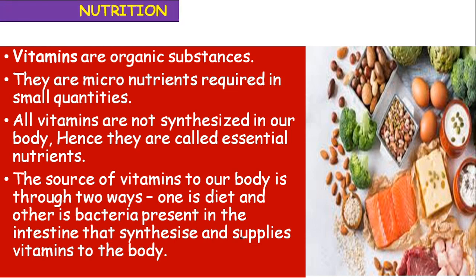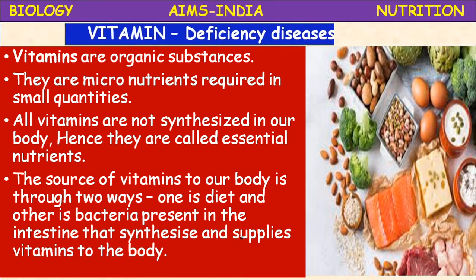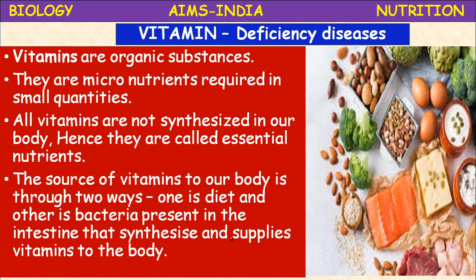Next, vitamins. Vitamins and vitamin deficiency diseases. What are vitamins? Vitamins are organic substances. They are micronutrients because they are required in very small quantities. That is why they are called micronutrients. Not all vitamins are synthesized in our body, hence they are also called essential nutrients.